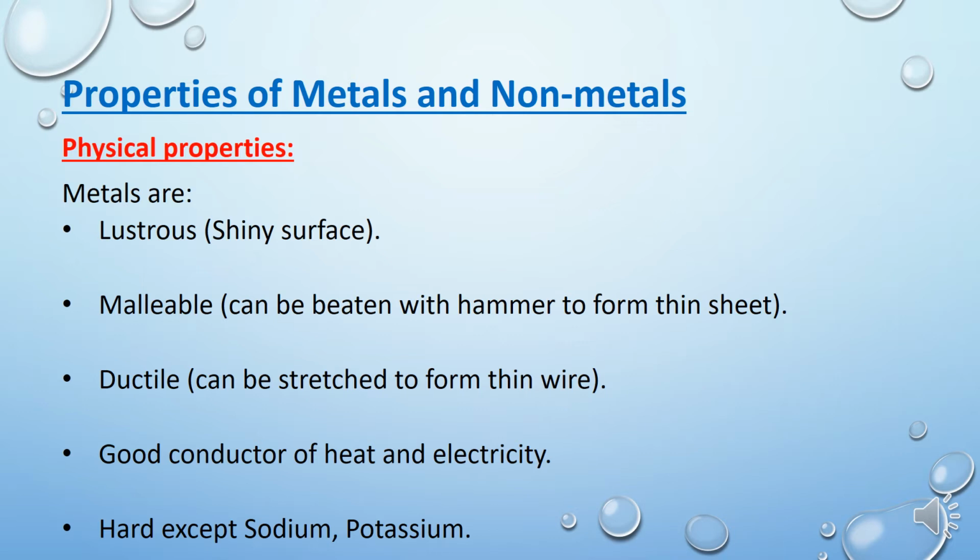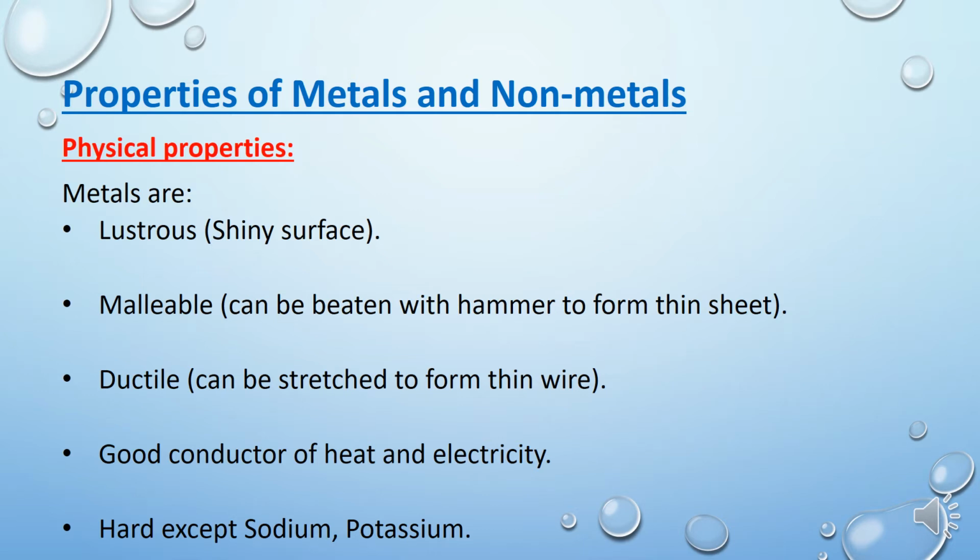Ductile. Ductility is the property by which any metal can be transformed into thin wires, or wires can be drawn from any metal. The most famous example is copper metal. Nowadays, aluminium is also in fashion.